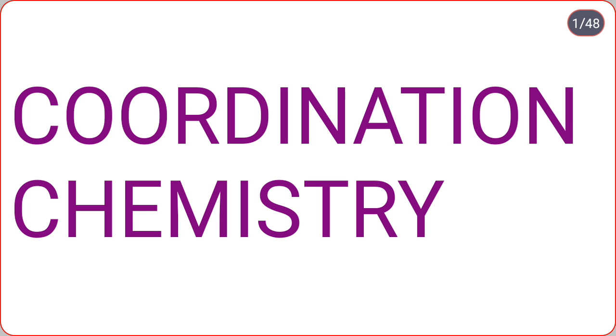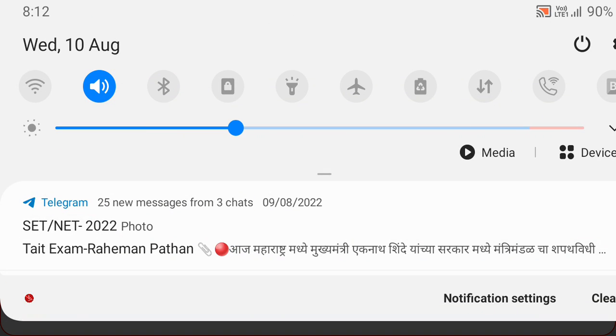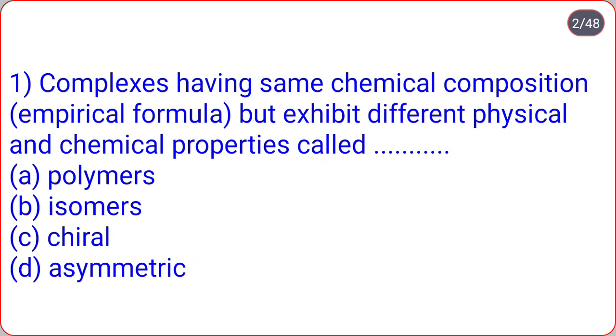First question: complexes having same chemical composition but exhibit different physical and chemical properties are called polymers, isomers, chiral, asymmetric. So complexes having same chemical composition, that is same empirical formula, but exhibit different physical and chemical properties are known as the isomers, that is option B.